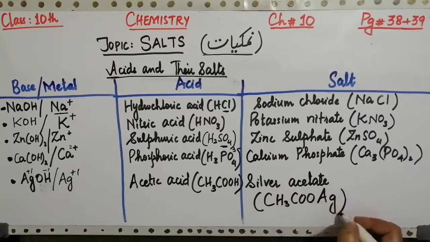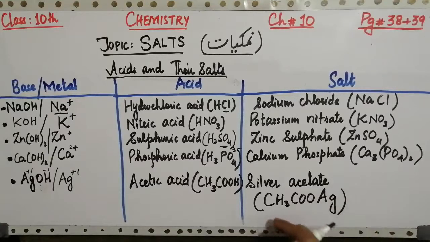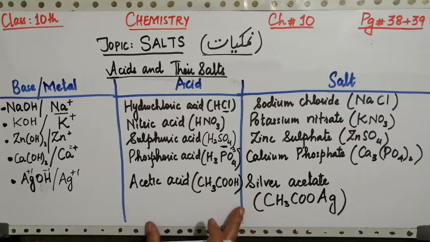You can also write AgCH3COO. Both ways are correct. So these are some of the salts which are formed from their metallic ion as well as the negative ion or the acid radicals, and that is taken from the acid.